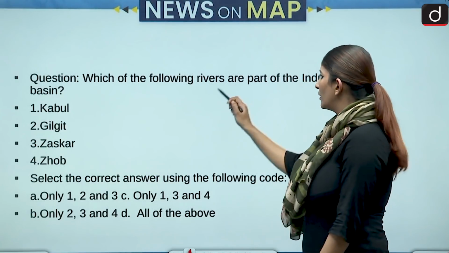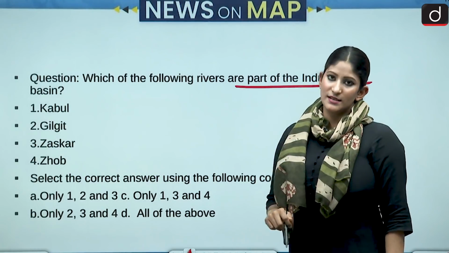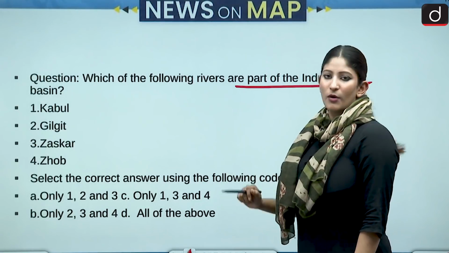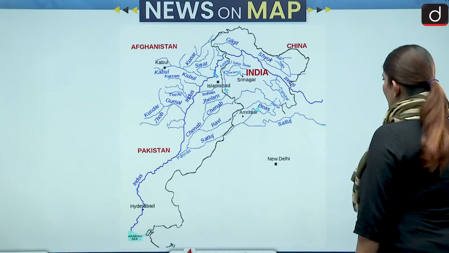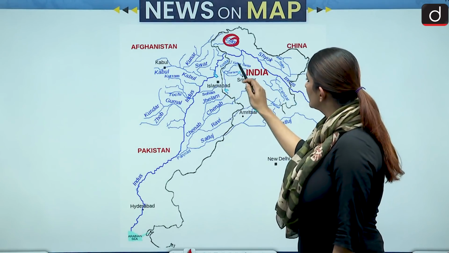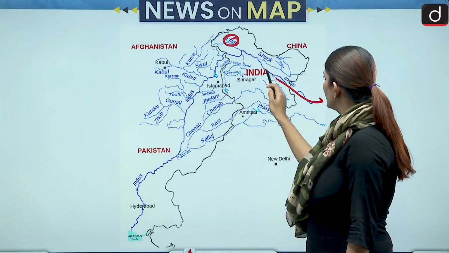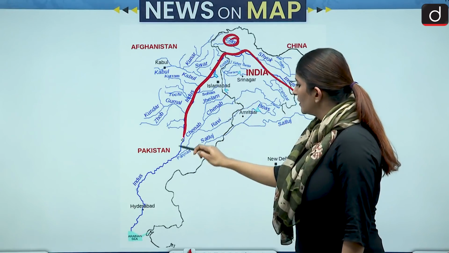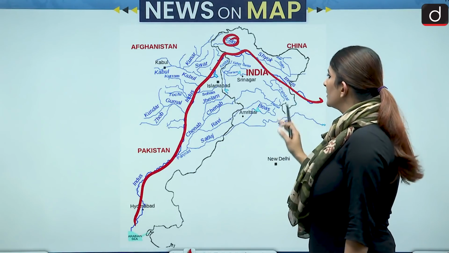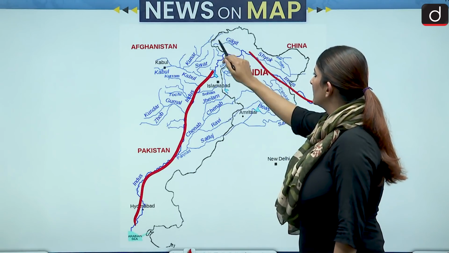Which of the following rivers are a part of the Indus water basin? Kabul, Gilgit, Zaskar, Zob. Let's see. Here is the Indus river basin. So Gilgit, yes, this is the river Indus, from here it is going and draining away in the Arabian Sea. So yes, Gilgit is there.